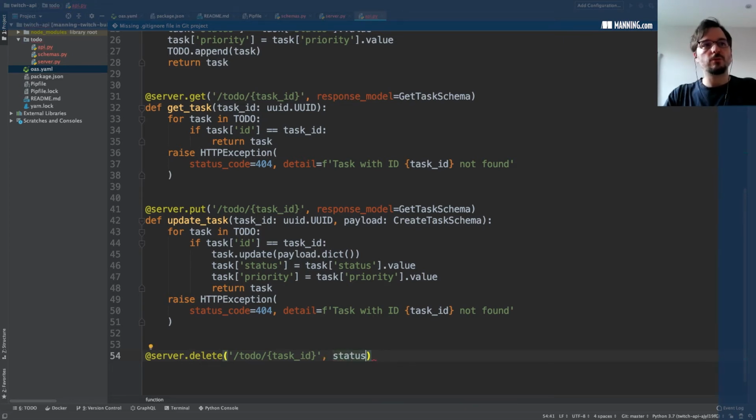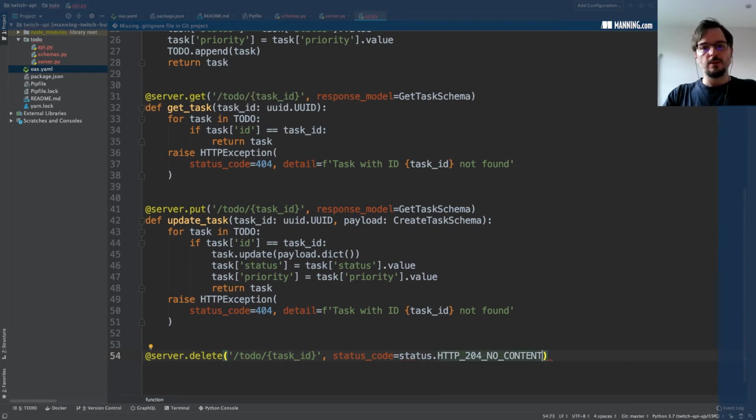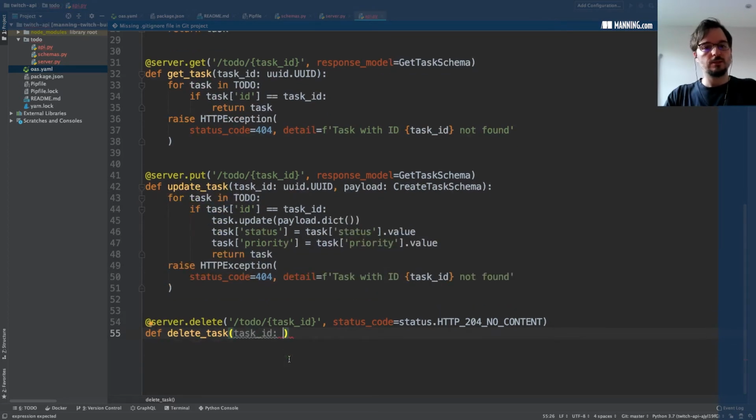Here it is going to be a 204, so that is HTTP 204. We're going to leave it like this for now, and this is delete task. We get the task ID. We capture it from the URL. The type of this is a UUID, so we put it like that.